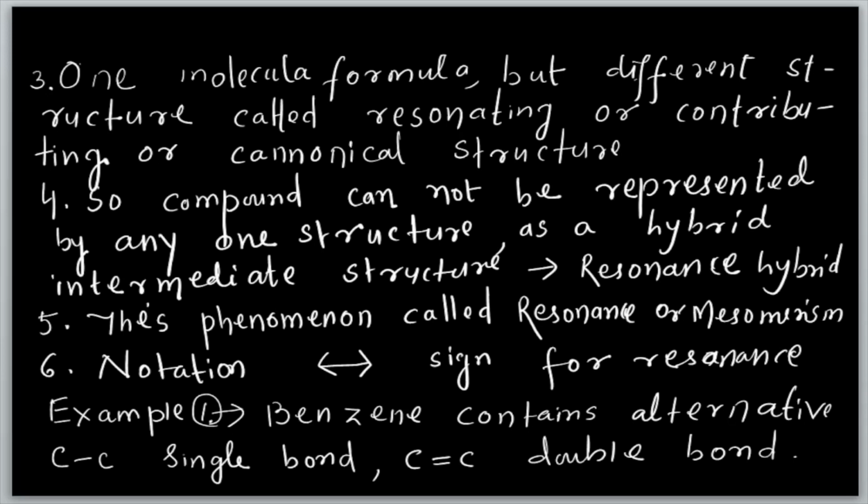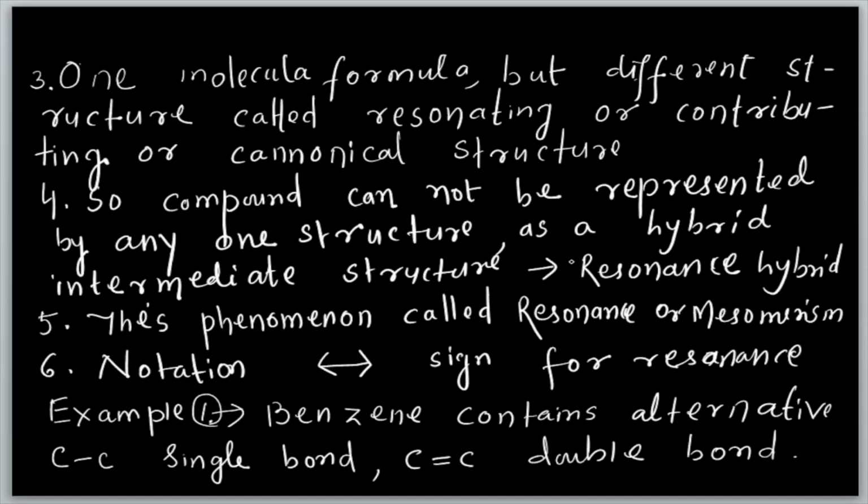Suppose there are three canonical structures, which one is correct? That is why it is represented by another structure, called the hybrid intermediate structure, or the resonance hybrid.